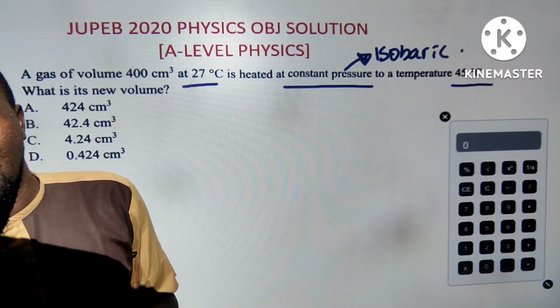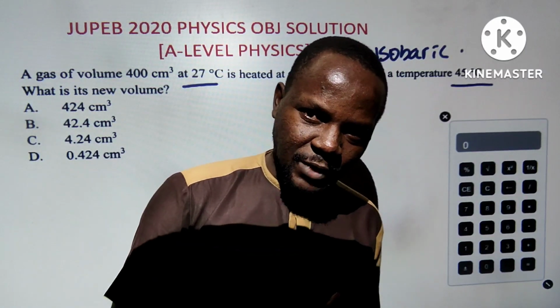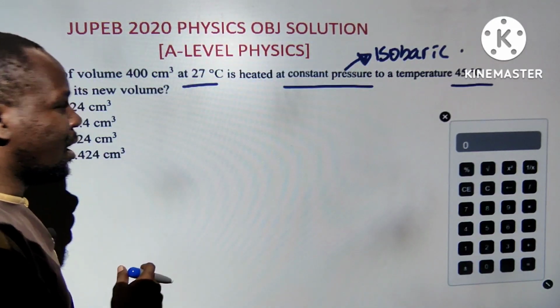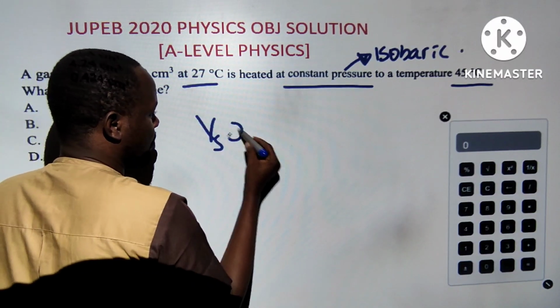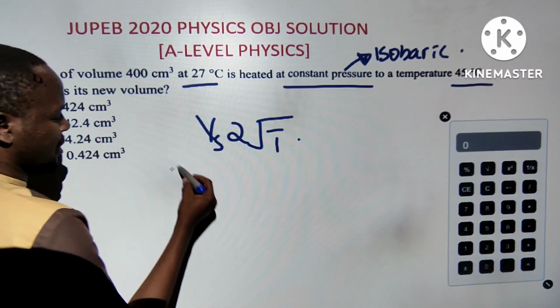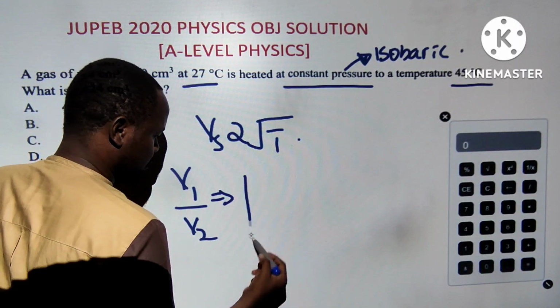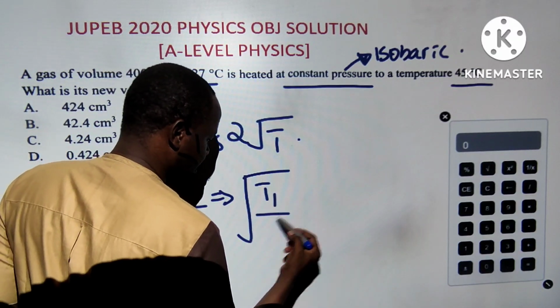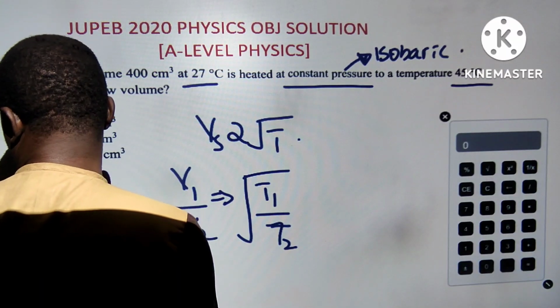Speed of sound is not affected by pressure at constant temperature. I hope you know that. According to Laplace, speed of sound is proportional to the square root of T. I think this is also elementary. So by solving, if the speeds are V1 and V2, V1 over V2 equals root T1 over root T2. I hope you have studied this, and if not, there's a first time for everything in life.